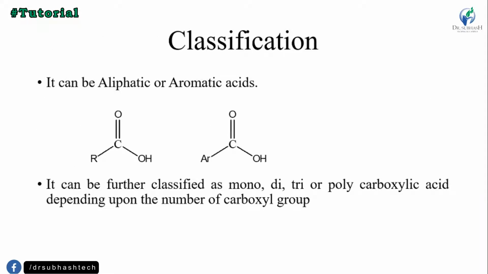And then classification. It is classified into two classes, aliphatic and aromatic. Aliphatic is a chain structure or any alkyl structure with a COOH group. And then aromatic acid is an aromatic ring with a COOH group. That's the two types of carboxylic acid, aliphatic or aromatic. It can be further classified as mono, di, tri or polycarboxylic acid, depending upon the number of carboxyl groups.